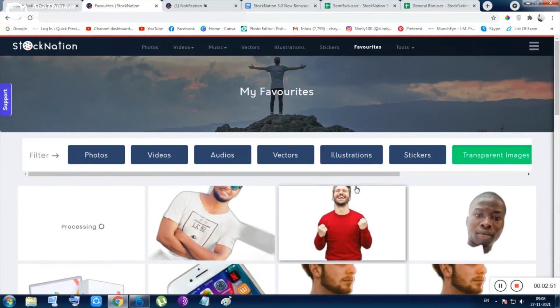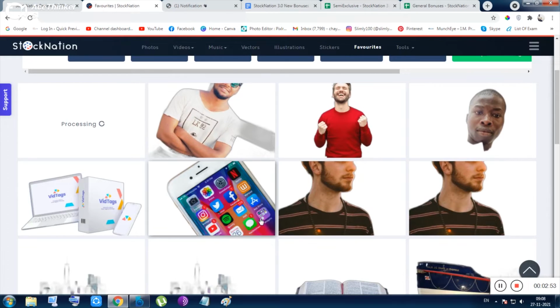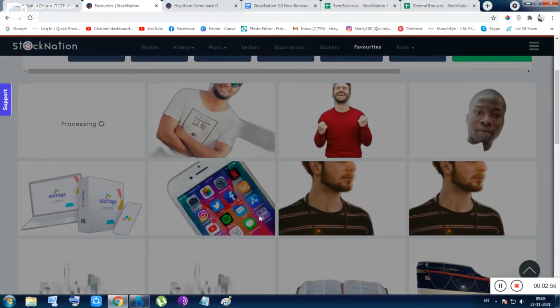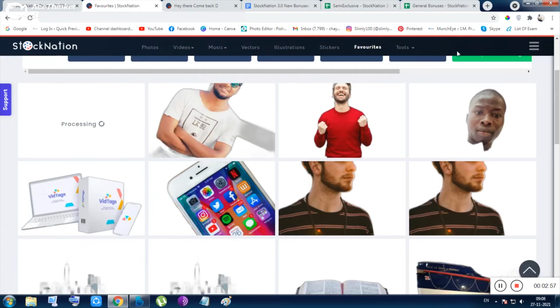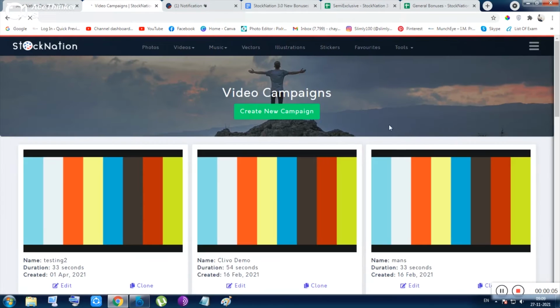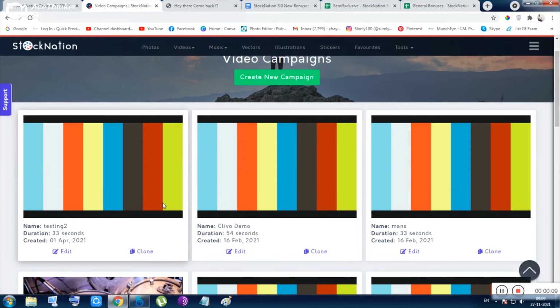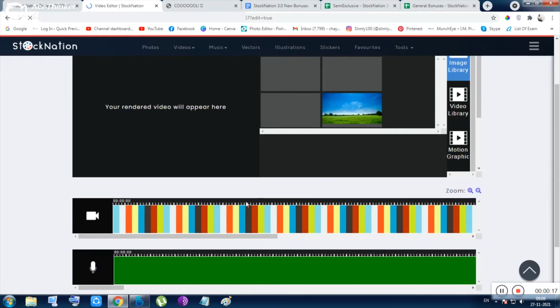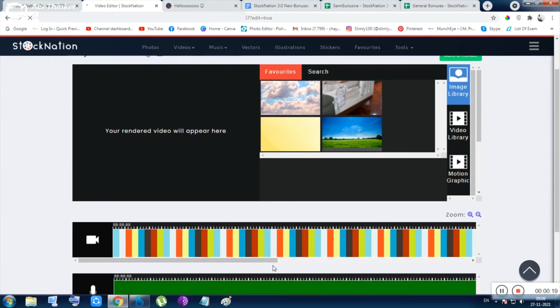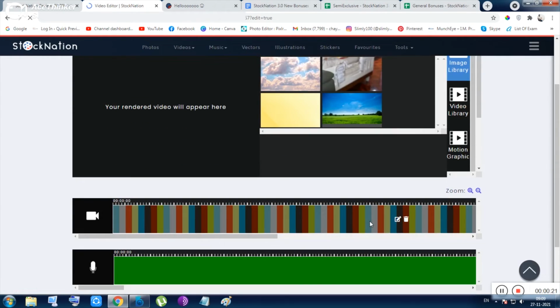So it is still taking some time. So there are some transparent images you can see here. From here you can get the knowledge. And also let me show you, this is the video editor. Inside this video editor you can see there are some videos that were existing, like these were previously edited. Okay, so let me click one of the videos to edit the videos. So this is the music section, and this is the normal video editing section.